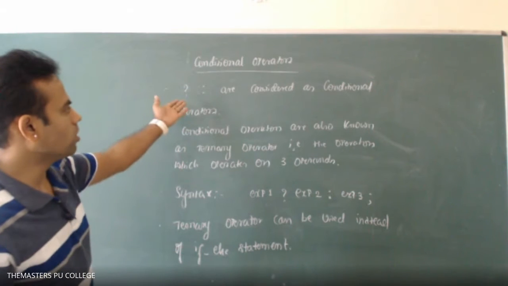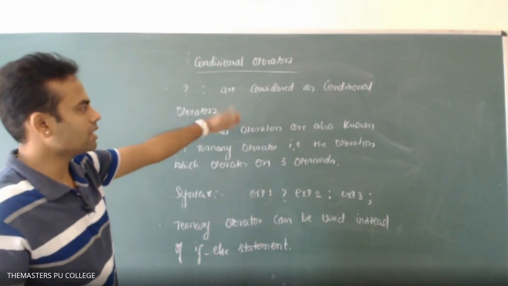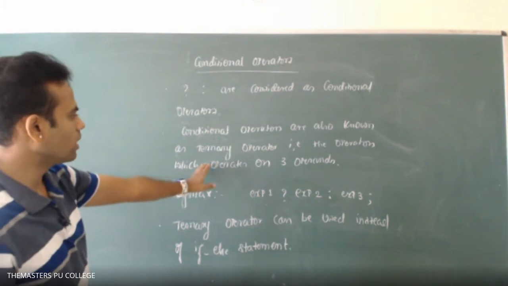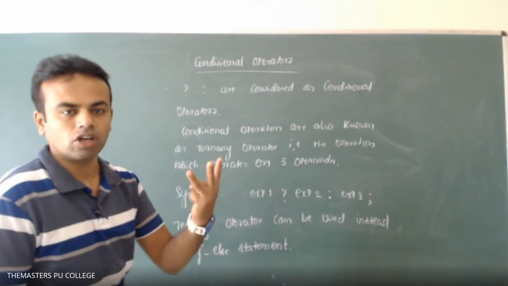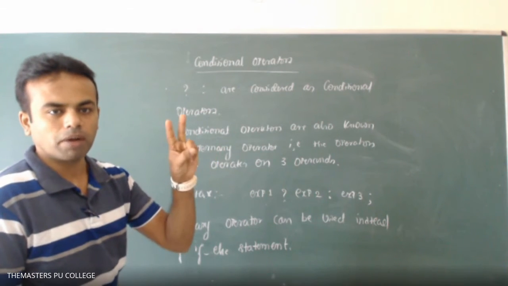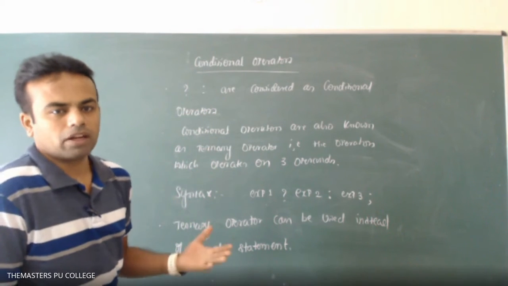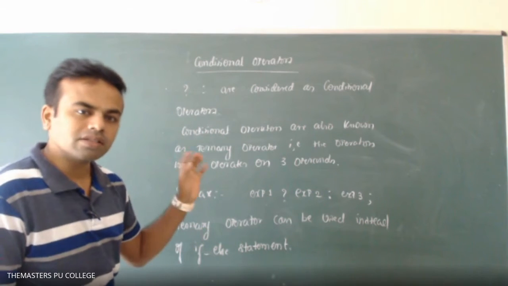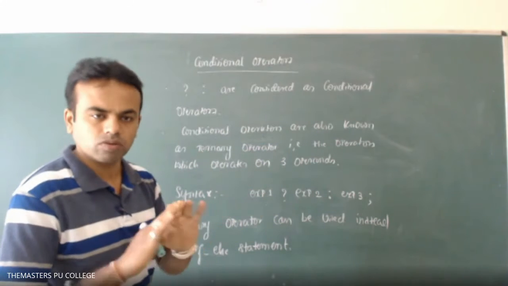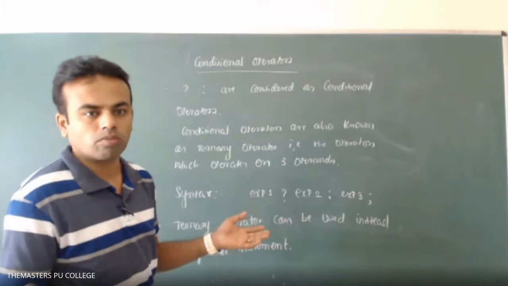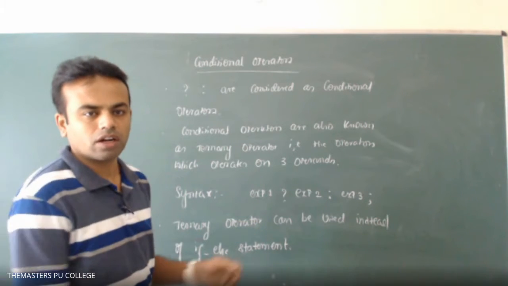So the conditional operators are the question mark and then the colon. Conditional operators are also known as ternary operators because they operate on three operands. Unary, binary, ternary. Until here we have discussed unary and binary operators. Here it is the conditional operator, only this much, the question mark and then the colon. Other than this, we don't have any ternary operators.